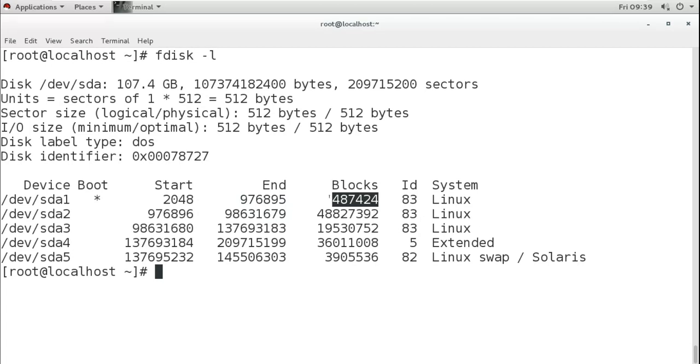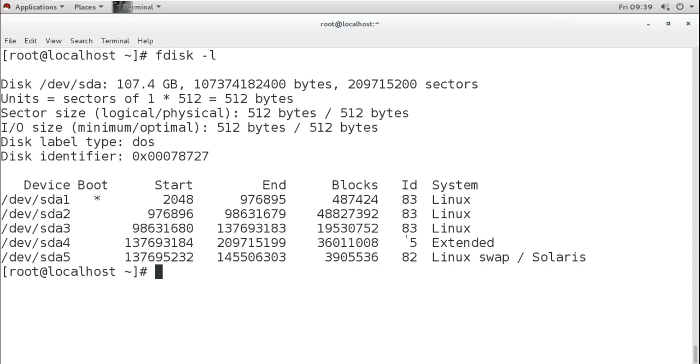So you can say it is 587 MB. The type is Linux, the file system partition is normal Linux, and we know it is Linux, but for the system to understand the type, it uses this ID. So every type of partition will have a different ID. 83 is for normal Linux. You can see 82 is for Linux swap. That means this partition is used as a swap.